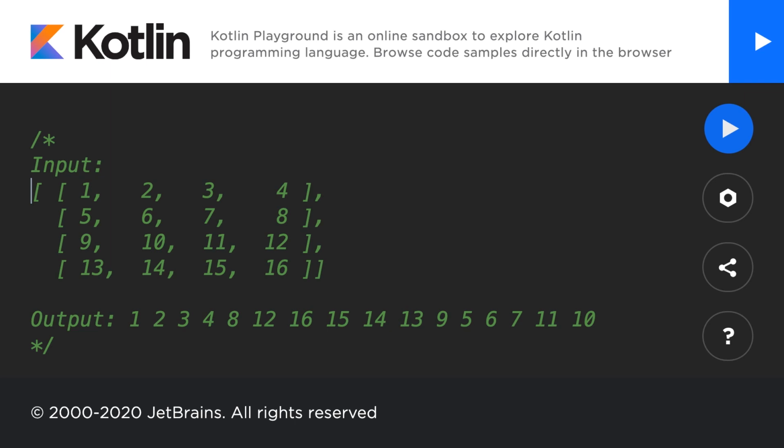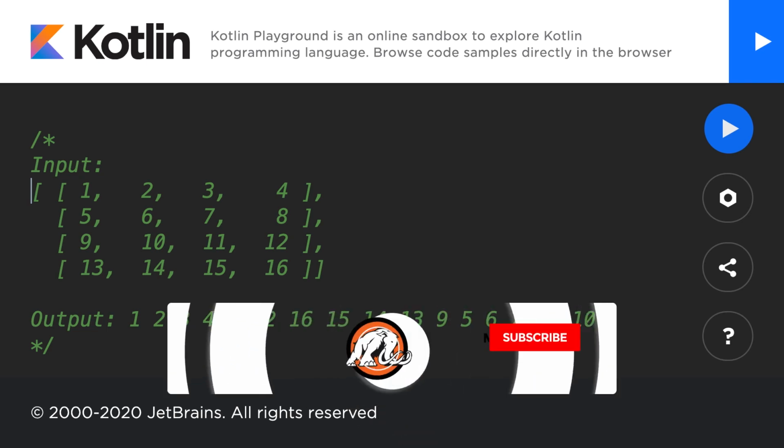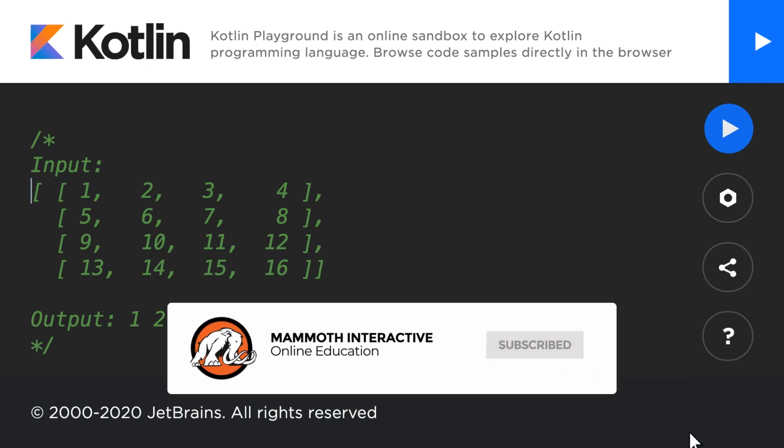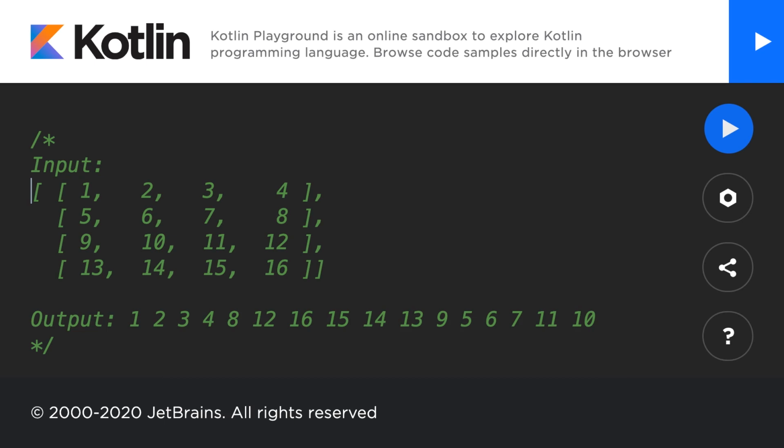Spiral order means we're going in a snake-like format along the top row, then down the last column, across the bottom row in reverse, and up the first column, and so forth in a spiral fashion. You'll see exactly how it looks when we jump into the code, so let's do just that now.